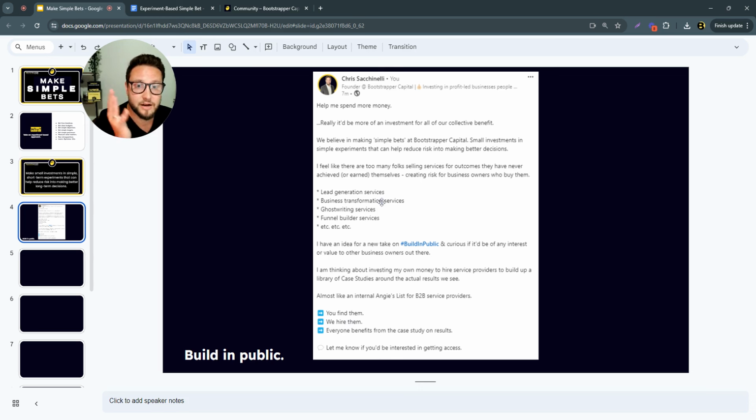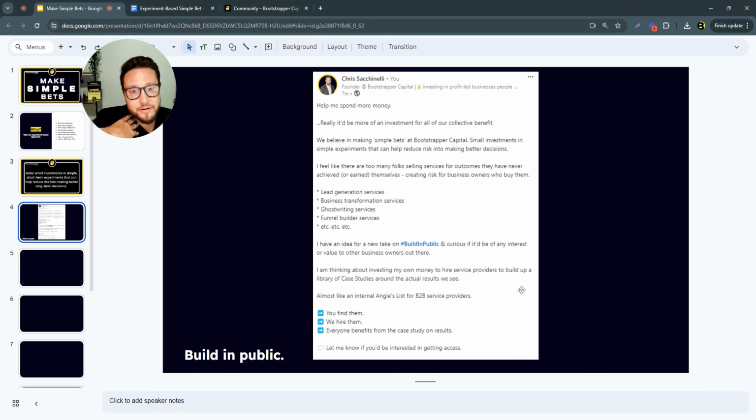We'll put these solution providers into a simple bet framework. We'll give them a set amount of time, 30 days probably, maybe some of them will need a quarter. And we'll give them budget. Then the framework will run the experiment, and we'll measure what matters. We'll tie it to goals, objectives and targets. We'll have them map their process in terms of what they're doing. Then we'll run a retrospective at the end and turn that retrospective into a case study. So almost like an Angie's List, but for B2B service providers.